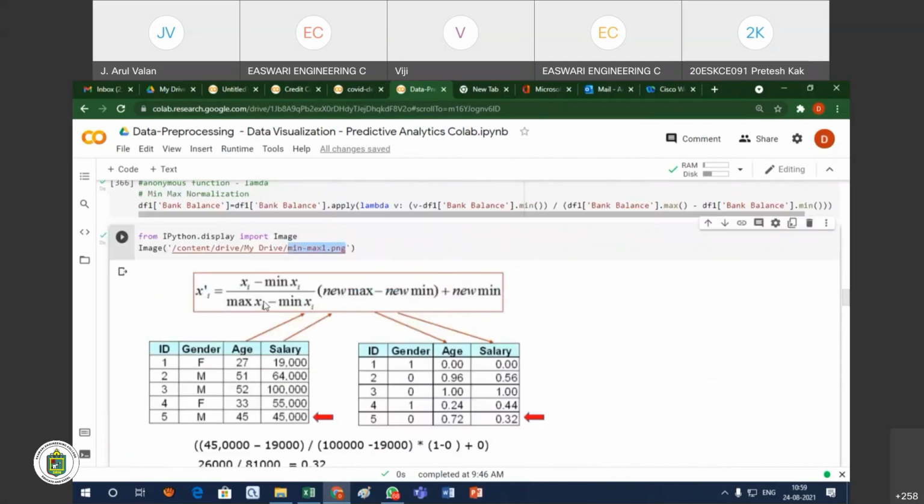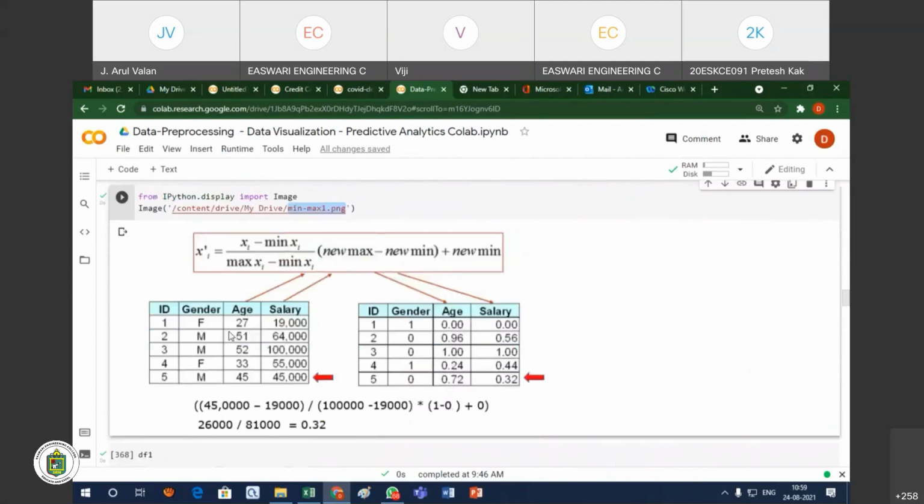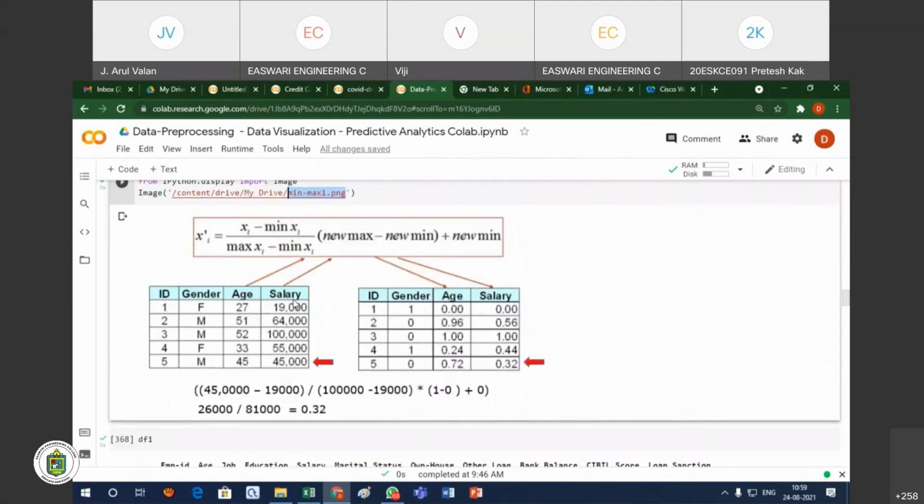What is the min-max? This is the command. Suppose there is a value you want to normalize. Here you see the example, then you will be able to understand what normalization means. Here you see the salary. The salary values are 19,000, 64,000, up to 45,000. But what is the minimum value? The minimum value is 19,000 and the maximum value will be 1 lakh.